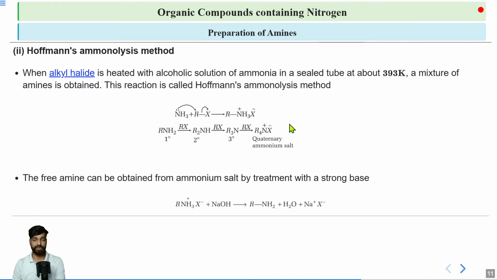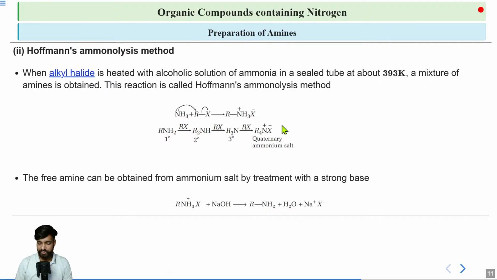So here is the corresponding reaction. We are treating our ammonium salt with NaOH to give us RNH2 and H2O and Na plus and X minus. Is it clear to all of you? So in this way we can get our corresponding amines.